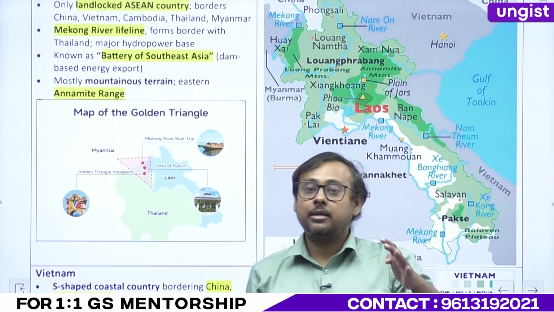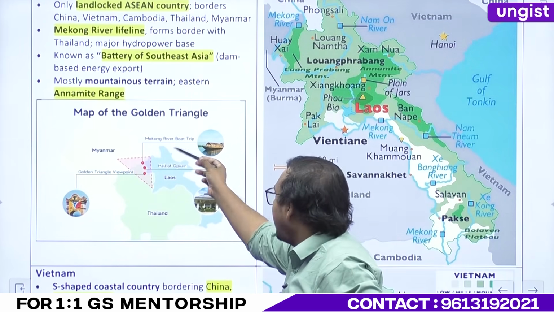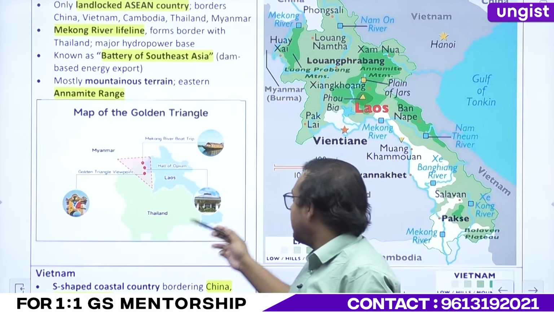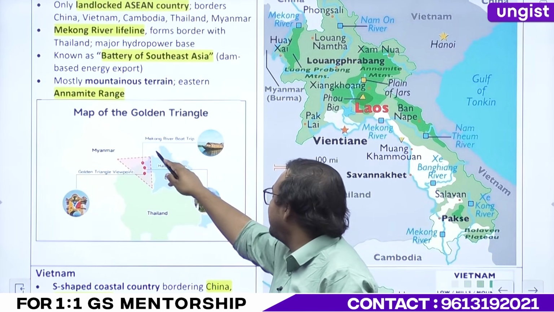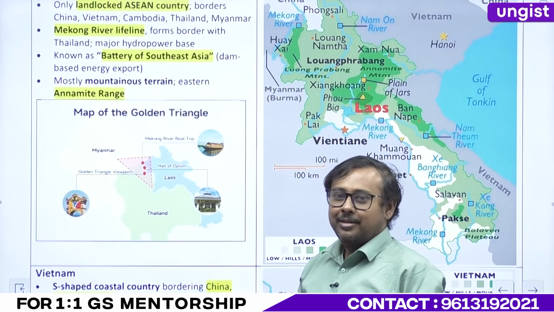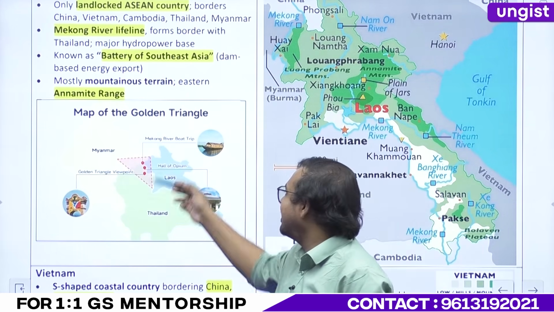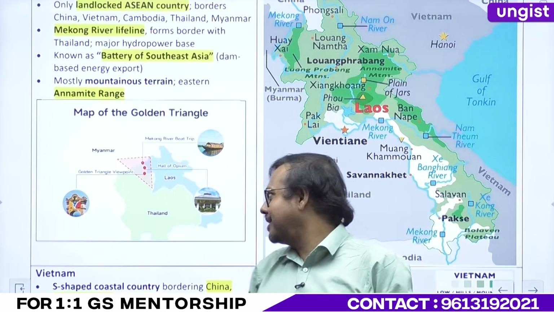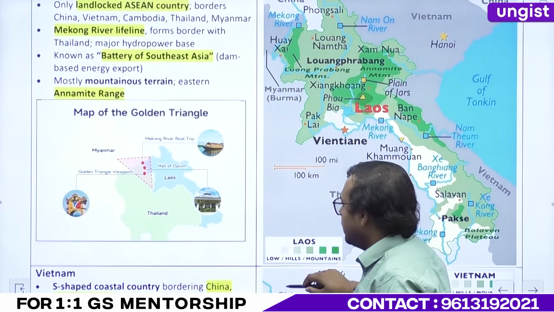Which are the countries? Myanmar, Thailand, and Laos, right? When I was trying to search for this particular region, they have mentioned Mekong riverboat trip. Now, who in their right mind would go into this Death Triangle for a Mekong riverboat trip? But probably people go there. Okay.